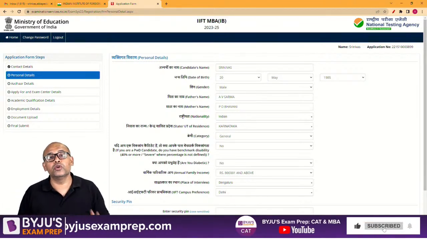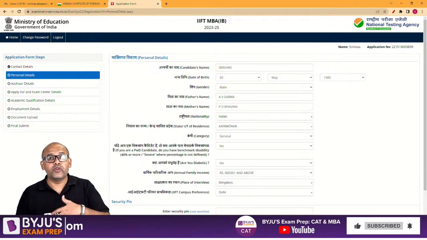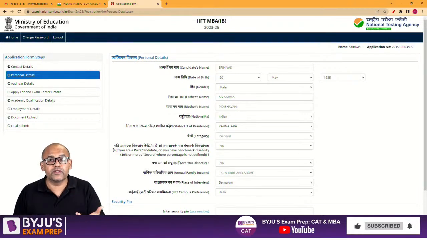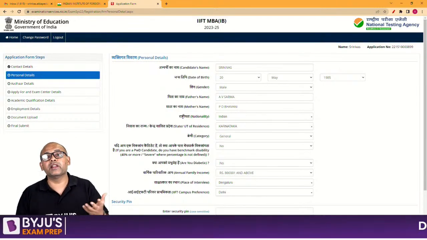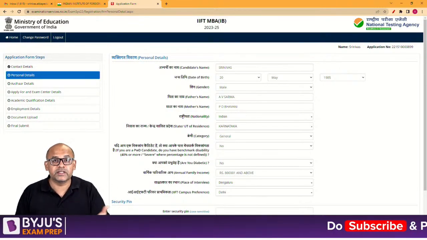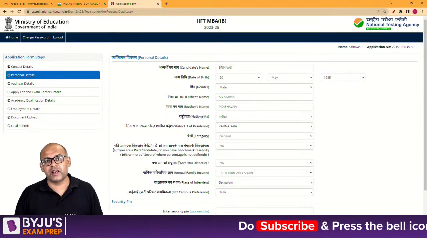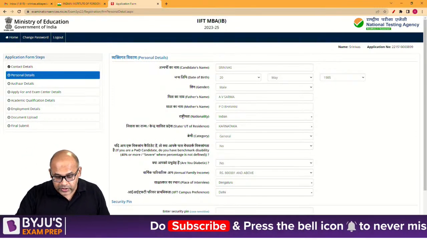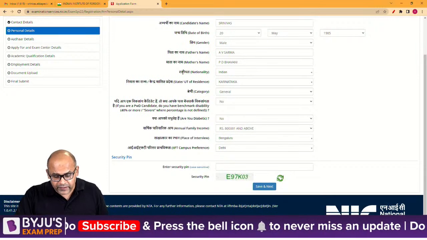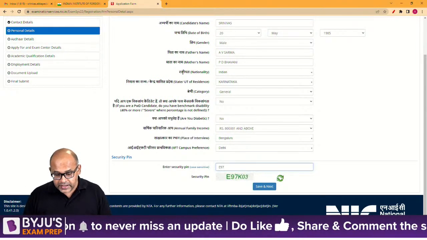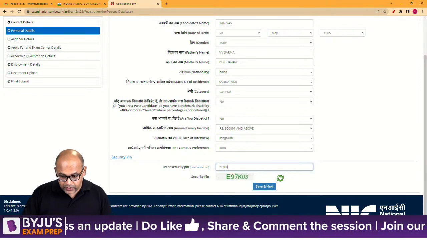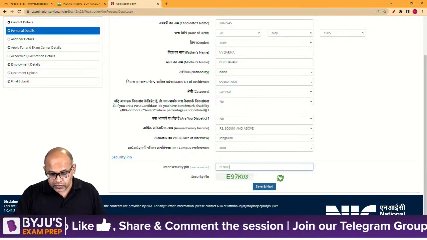So effectively, as far as companies are concerned, there is not too much of an issue. I don't think they'll even be disclosing whether you are from a Delhi campus or a Kolkata campus. But ultimately the companies will have to look at your performance in their interview and their process, and therefore they'll select. So that's how it goes. So let's go ahead. I've given Delhi over here, and let's enter the captcha once again. E97 capital KO3. So save and next.